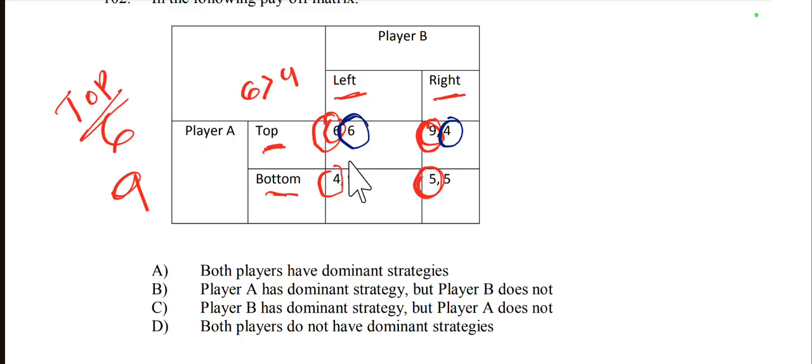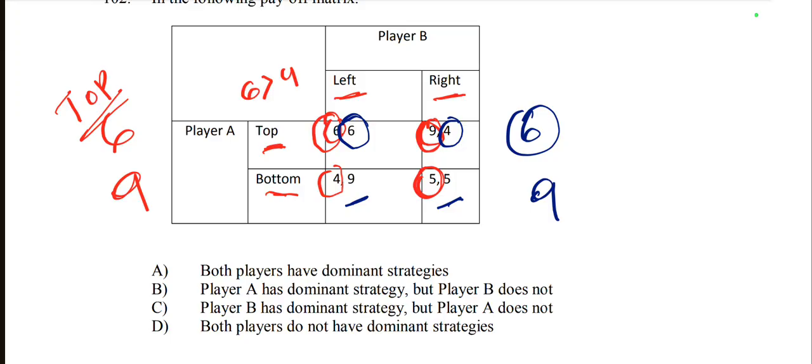So he either chooses left or right, left is 6 and right is 4. He chooses the more, so he chooses 6. Then if player A chooses bottom, player B either chooses left or right. Here the options are 9 and 5. From options 9 and 5 he has to choose 9 because 9 is bigger.